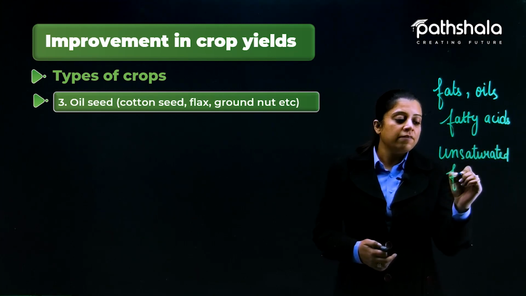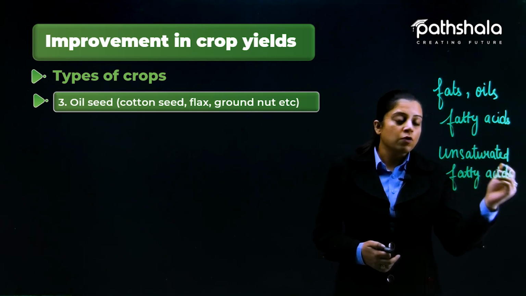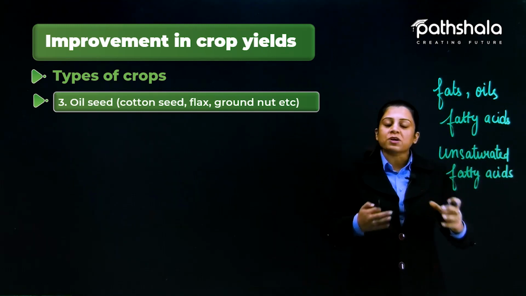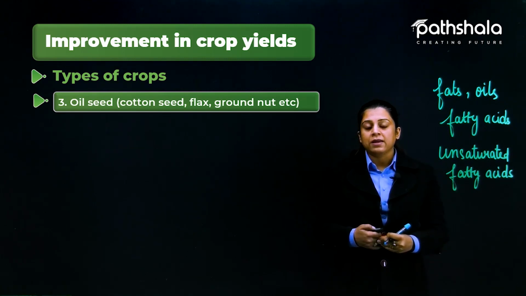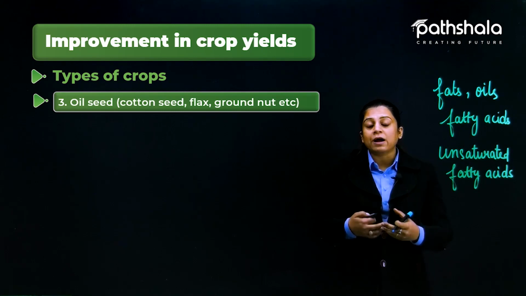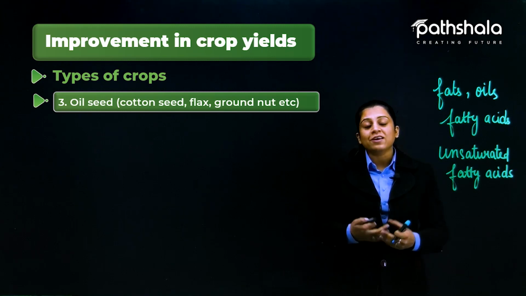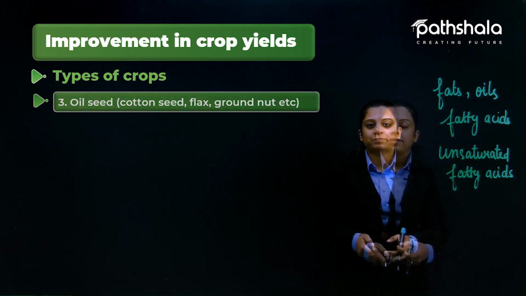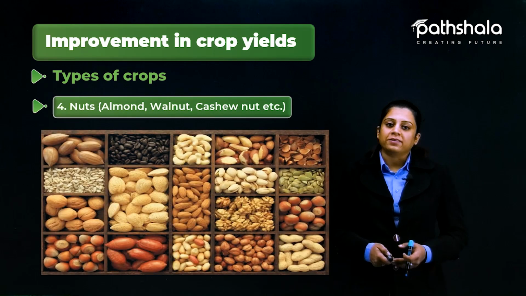क्योंकि ये seeds unsaturated fatty acids के content में high होते हैं तो अगर हम इनको एक proper amount में consume करेंगे तो हम इनको healthy seeds में count करते हैं. And even you can also see that coconut oil, groundnut oil, ये जो oil है we are using these oils in cooking also. So the next type of seeds that we can consume are the nuts.